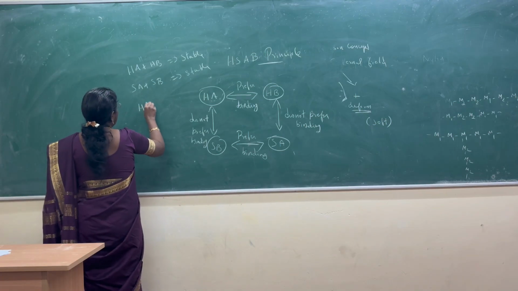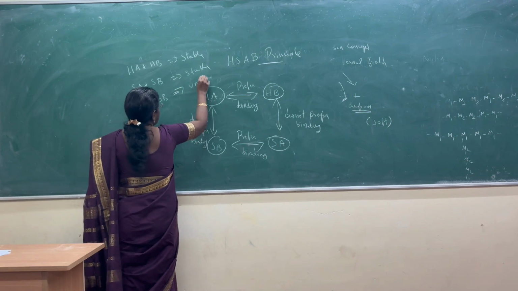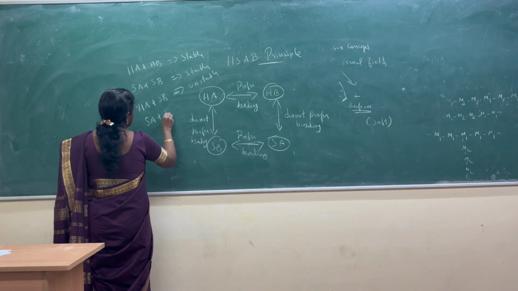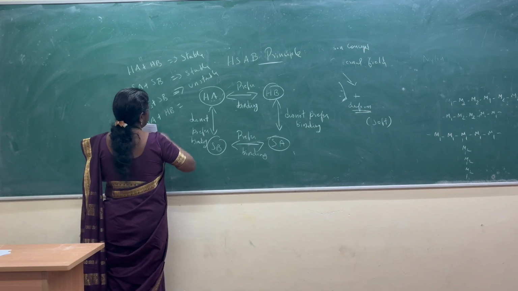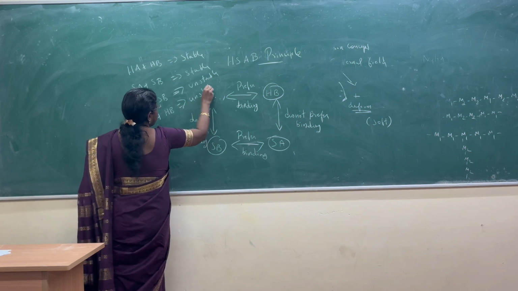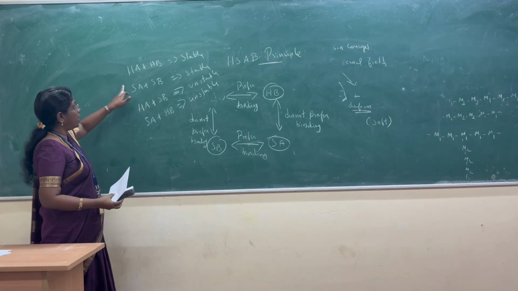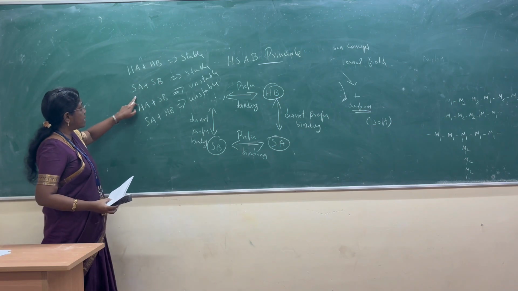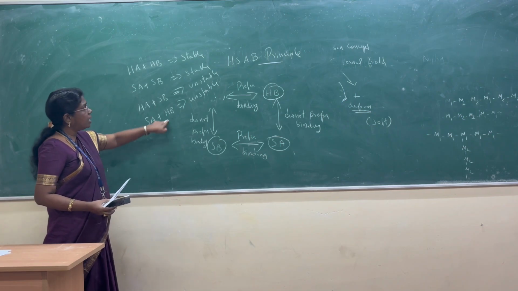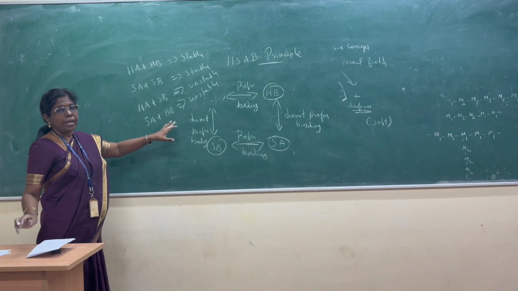HA plus SB is unstable. Similarly, SA plus HB is unstable. So this is the basic principle of HSAB: hard-hard and soft-soft bonds form, while hard-soft combinations do not form a bond and give an unstable compound.